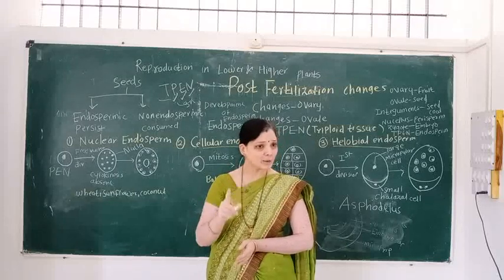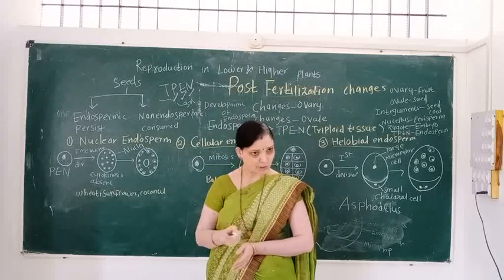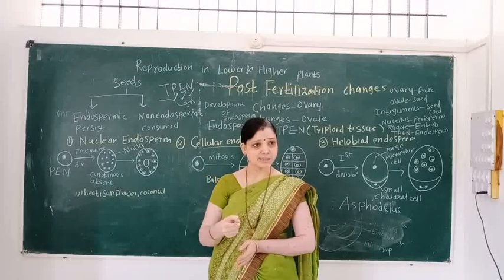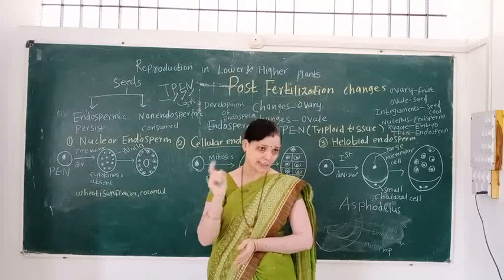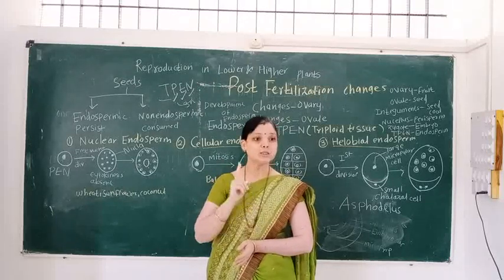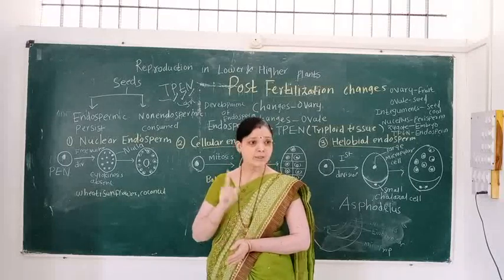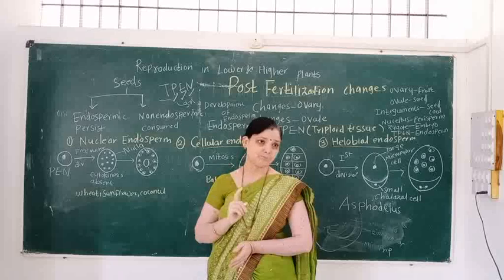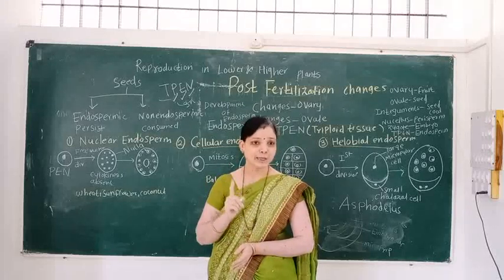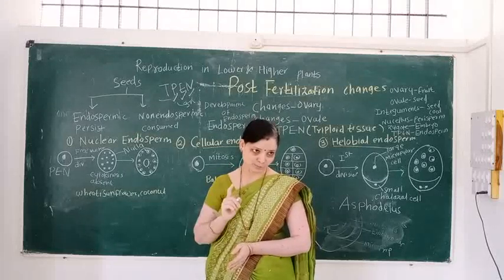Depending upon the development, endosperm consists of three types. First type is the nuclear endosperm. Second type is the cellular endosperm. And third type is the helobial endosperm.